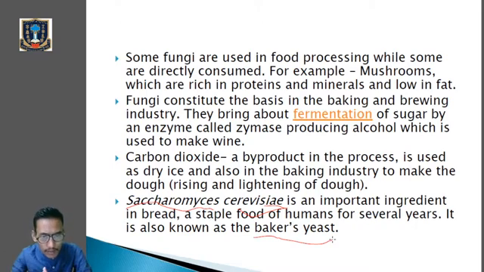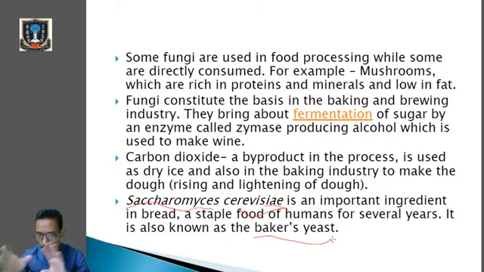Now, carbon dioxide, a byproduct of the process, is used as dry ice and also in the baking industry to make the dough rise and lighten. In general we can say that fungi are very useful in the bakery industry for making bread, and simultaneously they are very useful in the process of making alcohol.